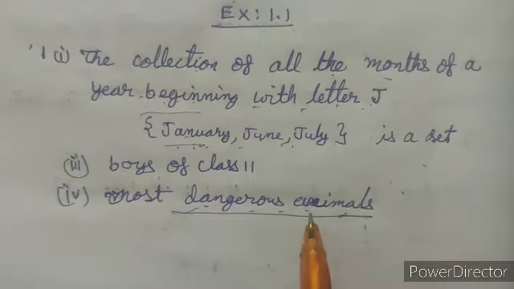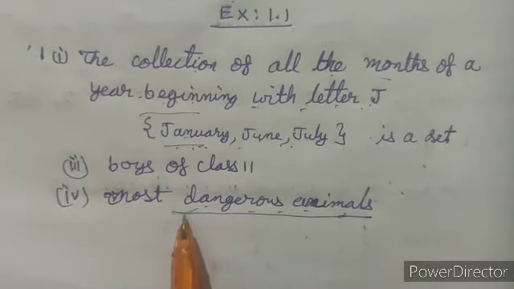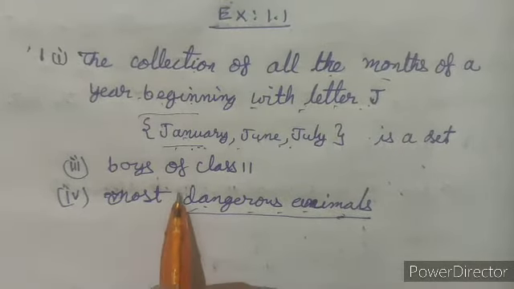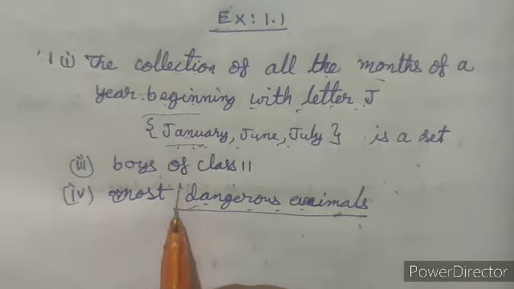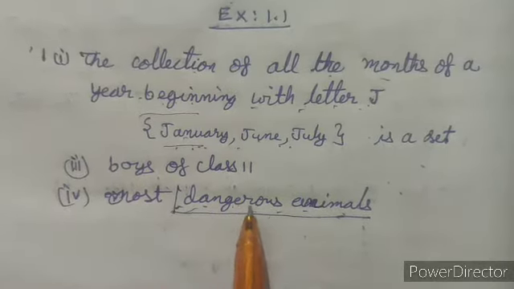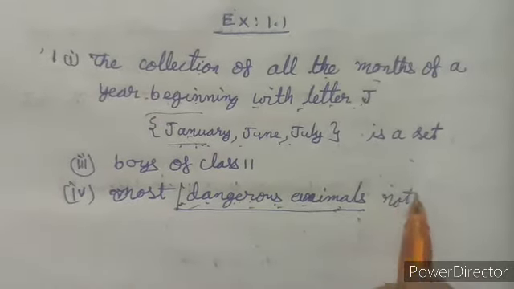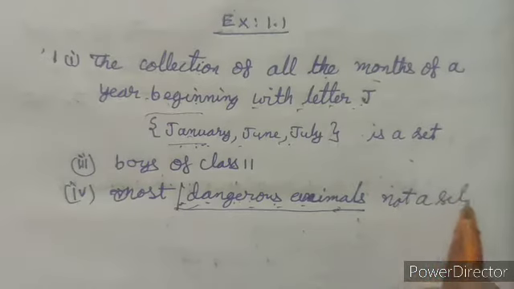So it cannot be represented in a set. Now dangerous means, for someone a tiger can be dangerous, and for someone even a bull can be dangerous also. And thus we can say that this is not well defined, and so this cannot be represented in a set.